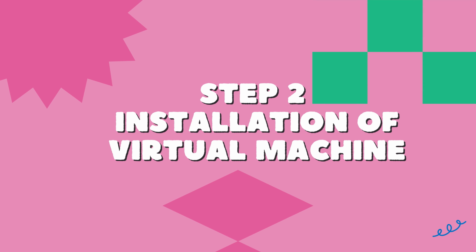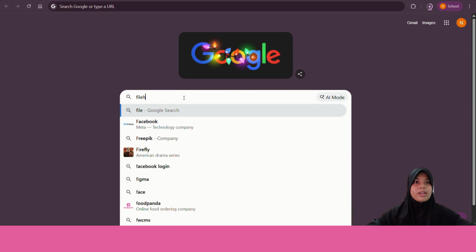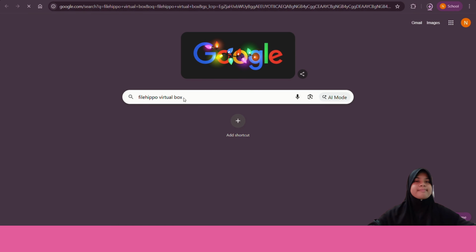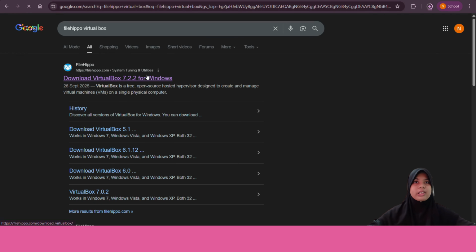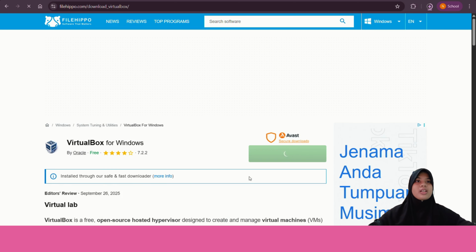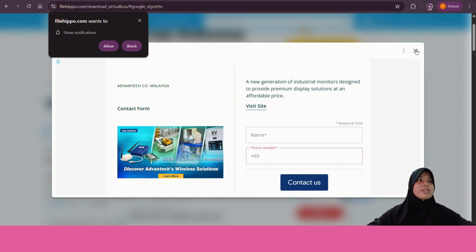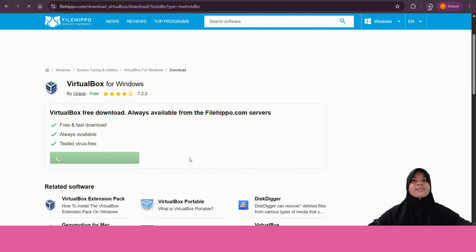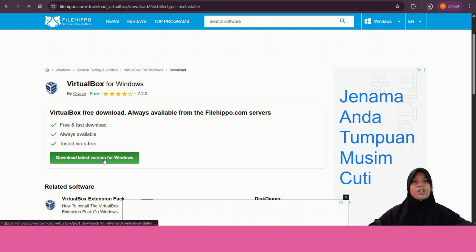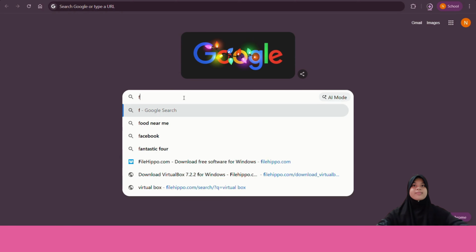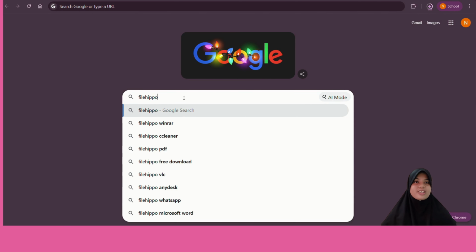So first, open a new tab and search for FileRepo, VirtualBox. Click this one and then click the green one, download the latest version for Windows, and then wait for the download to finish.